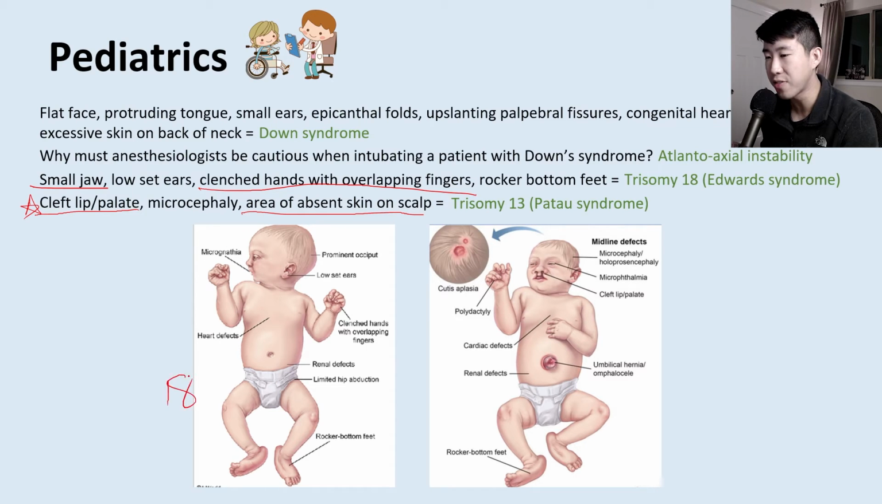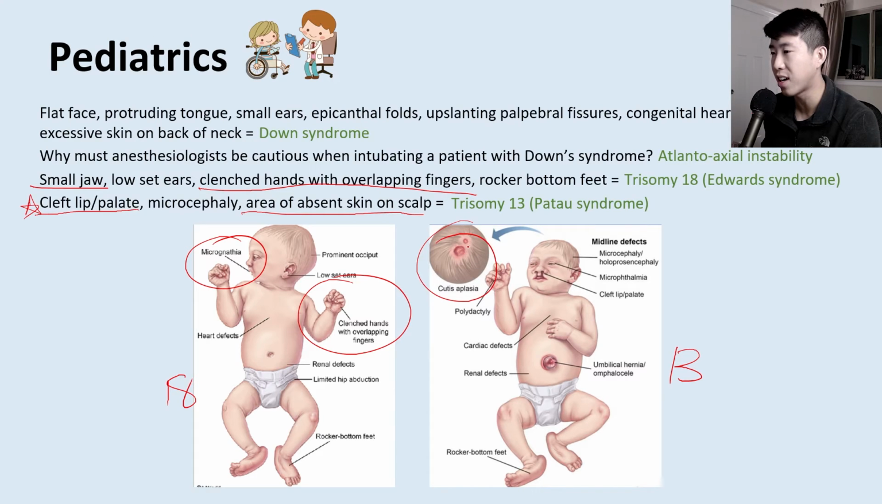This one on the left is 18 or Edwards syndrome, and this one on the right is 13 or Patau syndrome. So notice the micrognathia or the small jaw is very classic for Edwards syndrome, and then the clenched hands with overlapping fingers here. These are the two parts that I want you to really remember the most. And then for Patau syndrome, the cutis aplasia or the lack of skin on the scalp in certain areas, and then the cleft lip and cleft palate, which is really easily identifiable, which really differentiates it from Edwards syndrome.